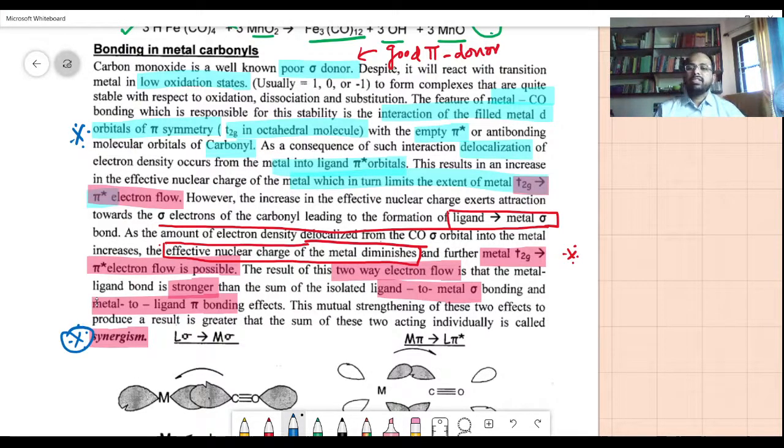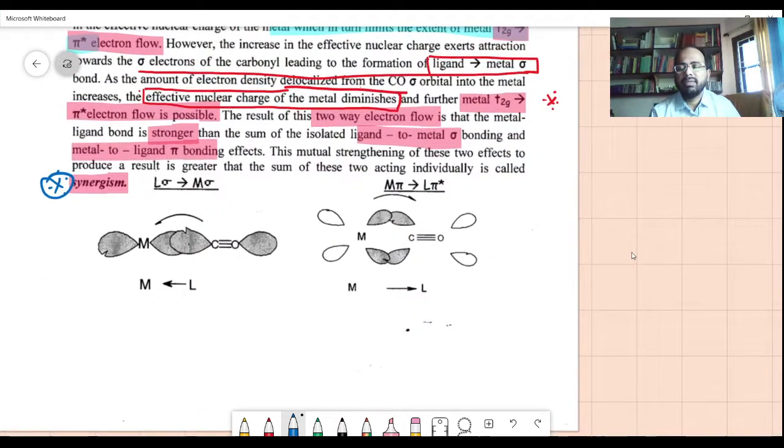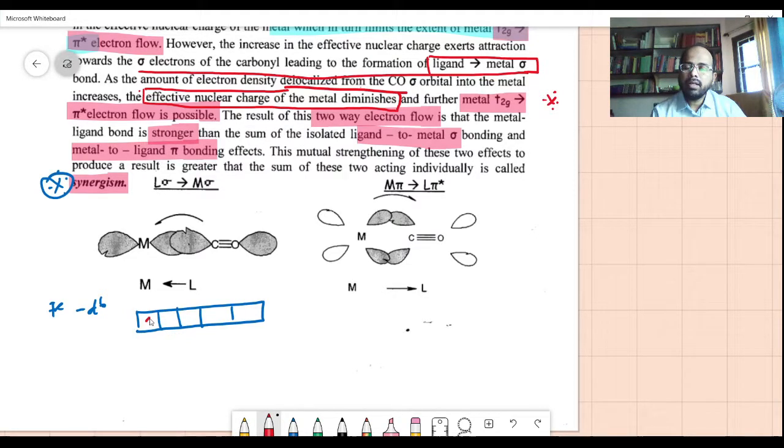Now let me explain this in terms of the orbital diagrams that are already given. I'll even write them. So let me look into the aspect here. What is being discussed is that there is this metal. For example, take a d5 metal ion. Let me take the d5 case with Fe3+. If you have Fe3+, it becomes a d5 case.